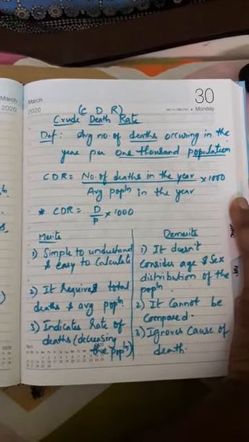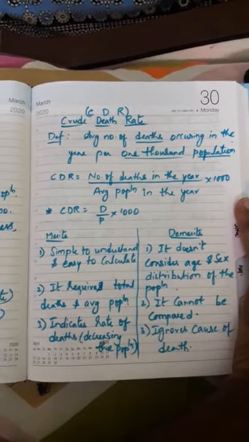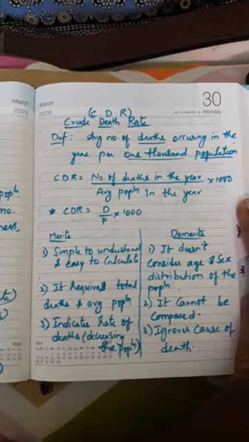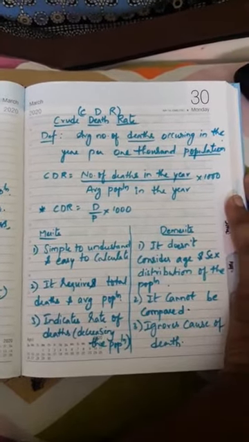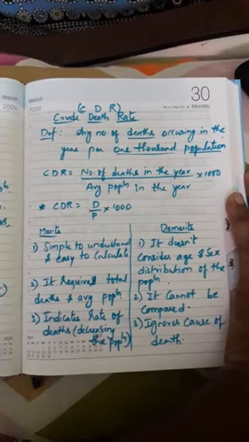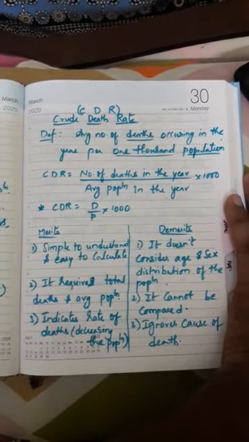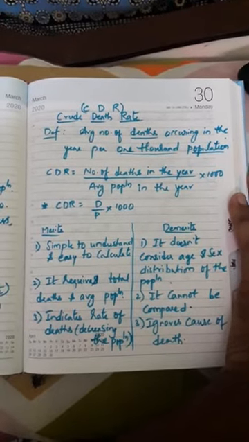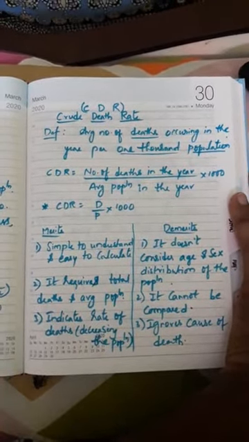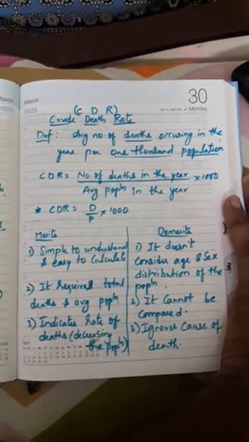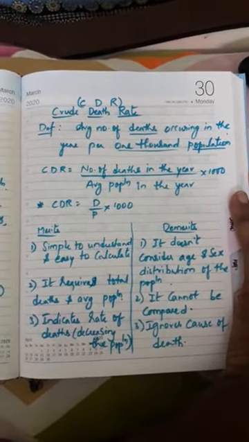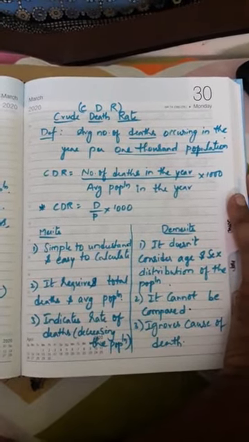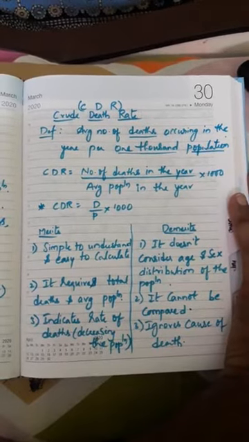There, the number of births occurring in that year divided by total population, irrespective of whether male or female population is given, multiplied by 1000, we have done in CBR. Same thing here, CDR, just replaced by deaths. Everything is quite similar, right? So CDR is the number of deaths occurring in the year divided by total population, or average population in the year, multiplied by 1000.